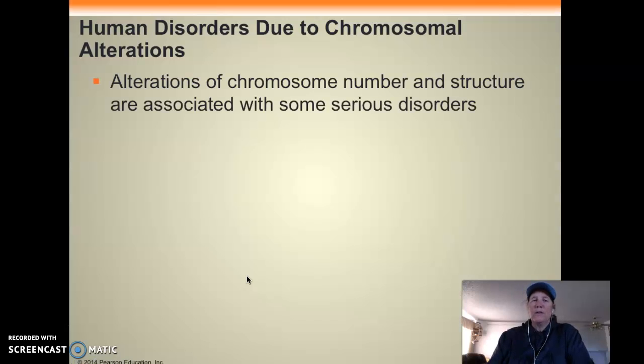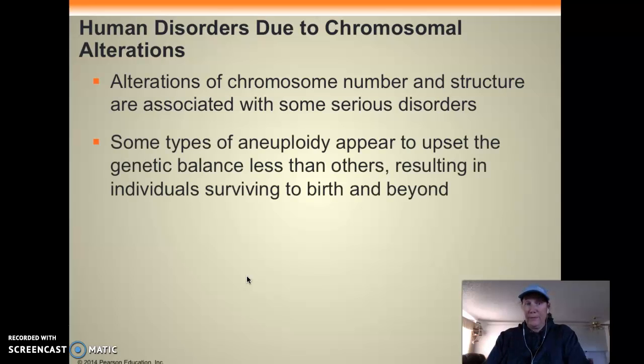So, some of the human disorders that are caused because of chromosome alterations. Again, you need 46 full chromosomes. If you're missing a piece, if you have an extra piece, if you're missing a whole chromosome, if you've got an extra chromosome, there's going to be some issues. Most issues are so severe that the child is miscarried. But there are many cases where children are born with these chromosome abnormalities.